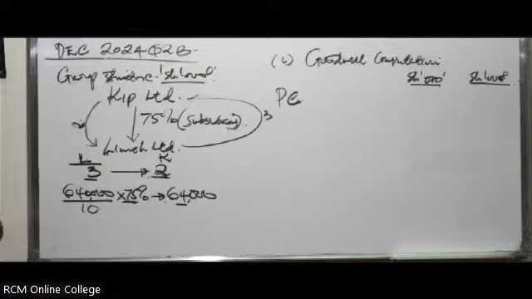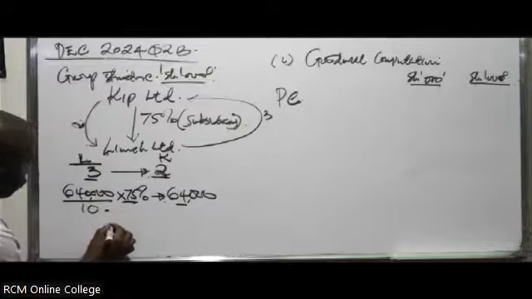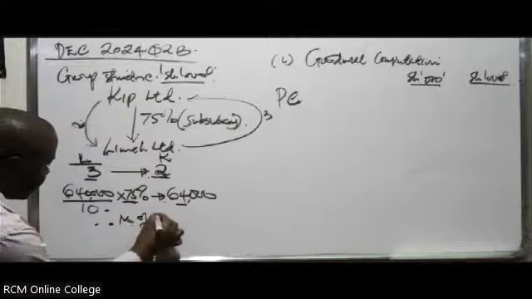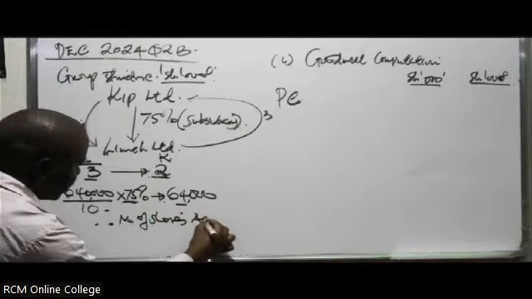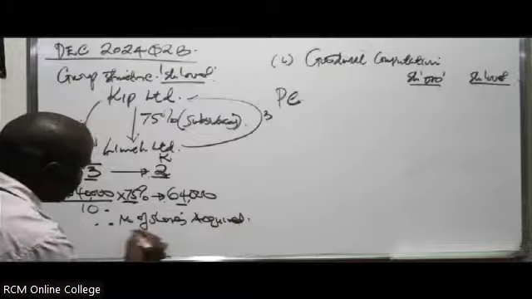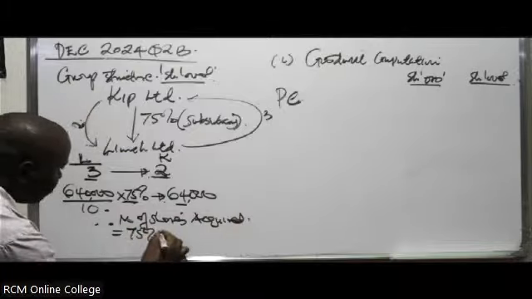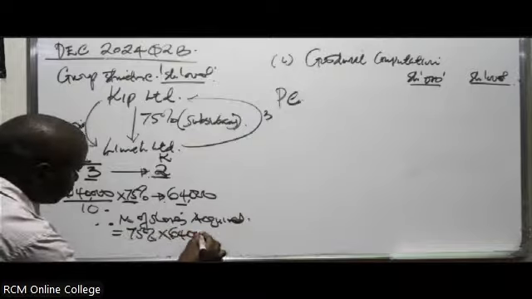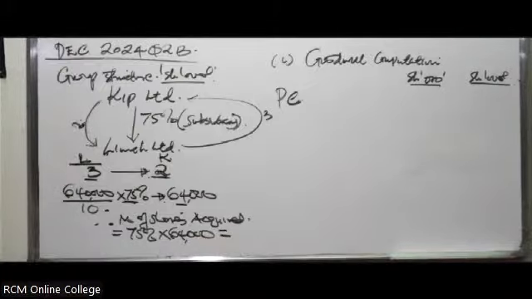Therefore, the number of shares acquired is equal to 75% multiplied by 64,000. To get the number of shares acquired by KIP, they didn't take the entire 100%. The total equity is 640 million, and each share goes for 10, so this gives us the total number of shares in Lima.